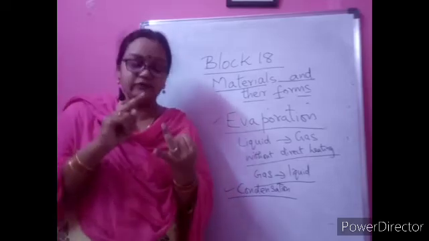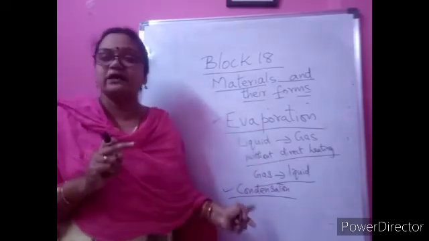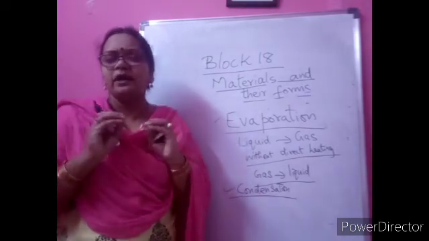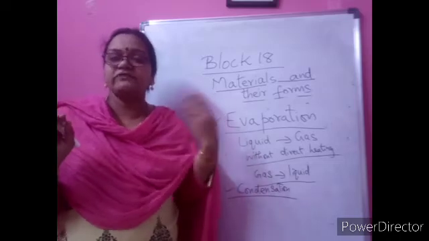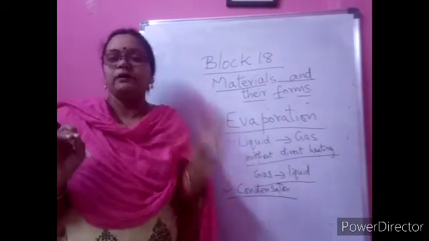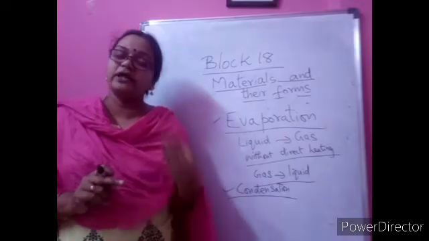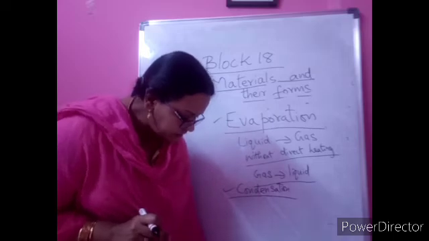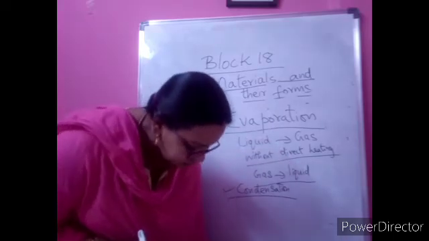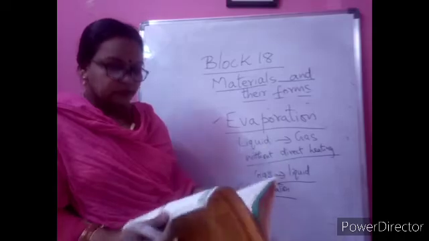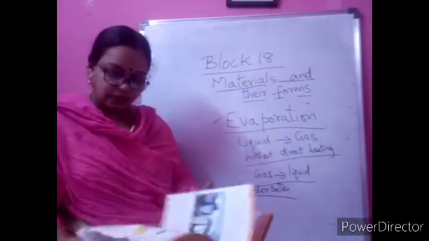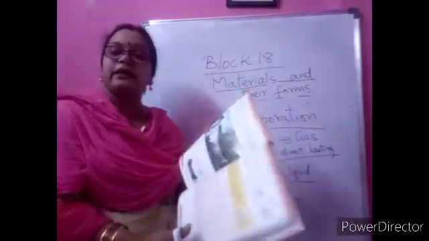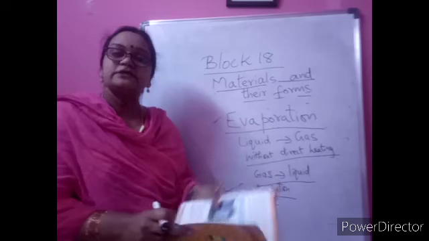So we learned melting, freezing, boiling, evaporation and condensation. All are happening around us. If you read 2 to 3 times, you will clearly understand how one is different from the other with examples, because water can exist in all 3 forms. You can take water as an example and learn. In your textbook also, the same is given: water changing into different forms. Open pages 114 and 115 of your textbook. You can see all the process pictures there. Read that part, what is given. You will understand it better.